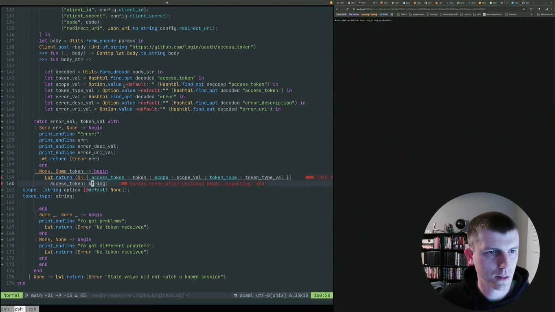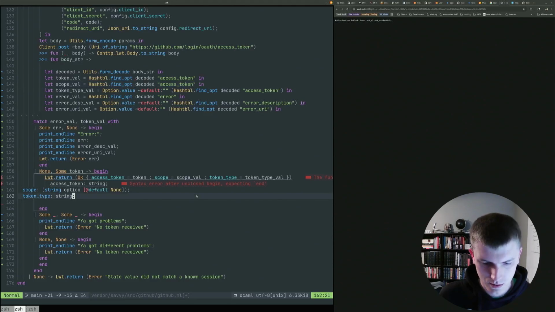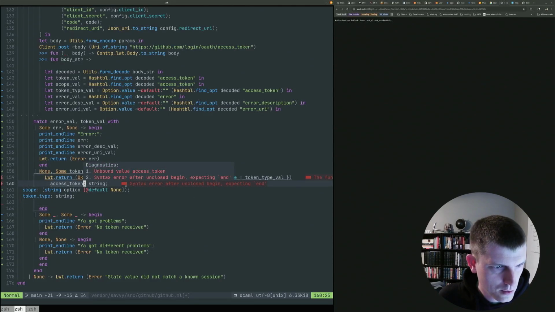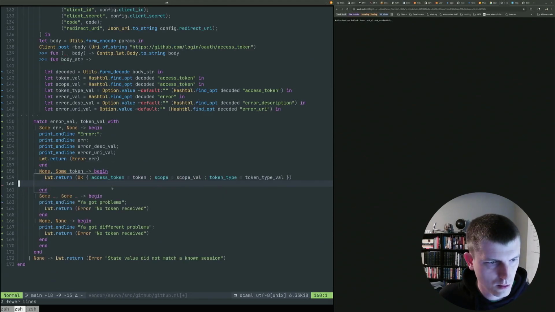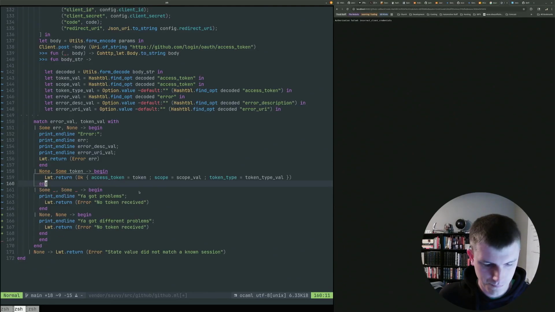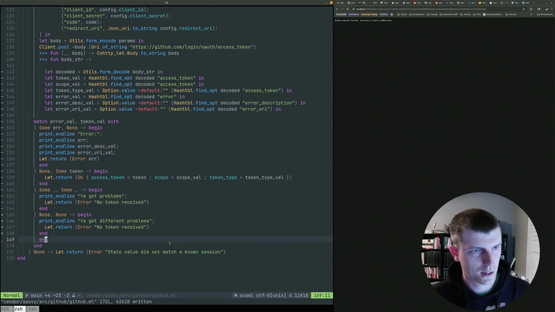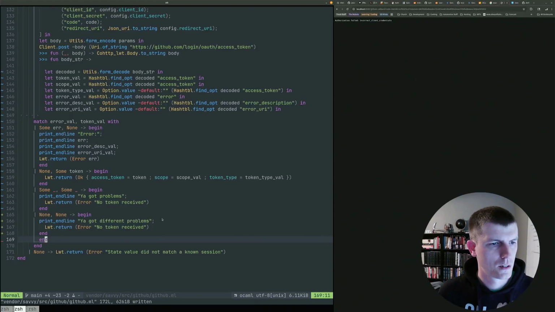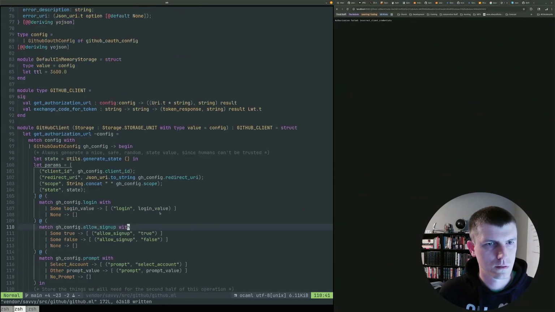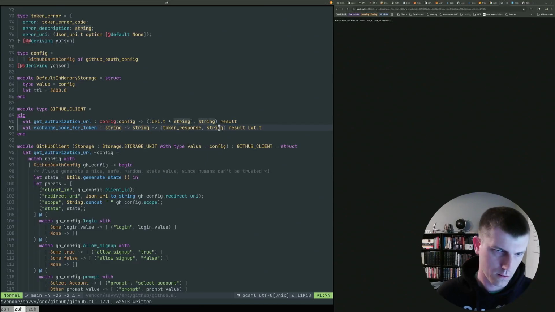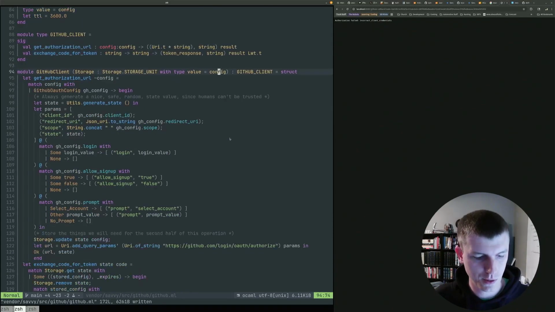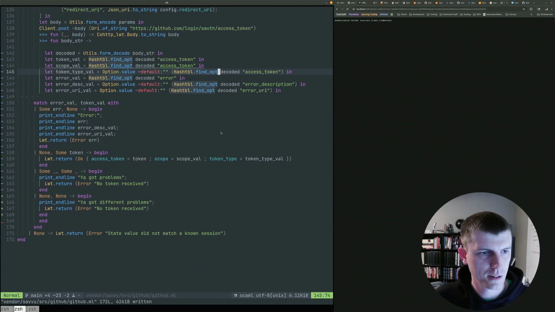Oh, whoa, wait. We can just do find opt then here, right? Or we could just leave this find opt. It prefers that version of things. Maybe. Okay, delete these three. Nice. Okay. Cool. Everything's hunky-dory again. So, got a token response now. Excellent. The way it should be. Everything in its place.